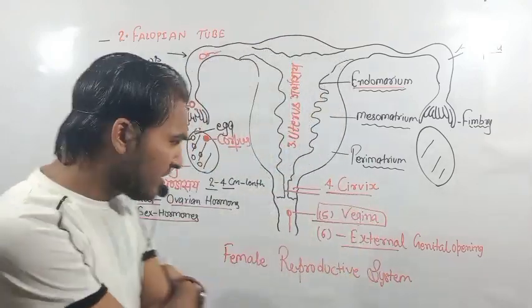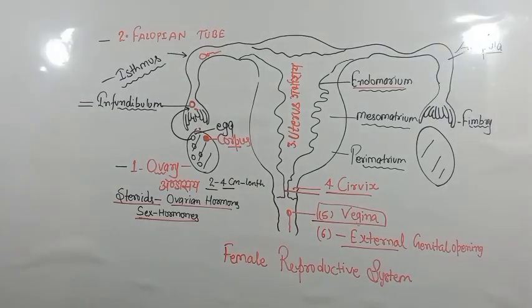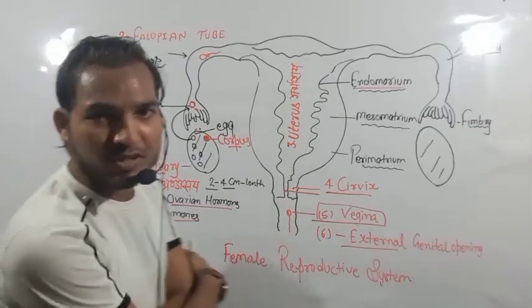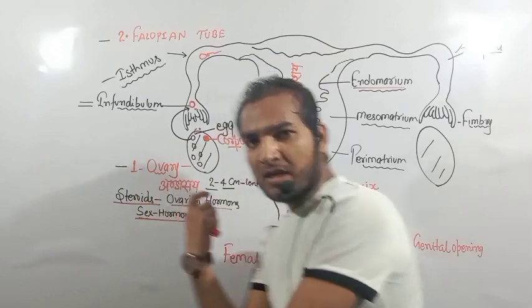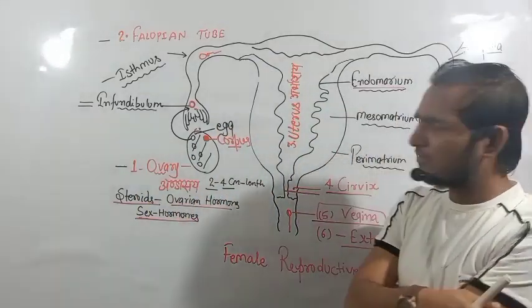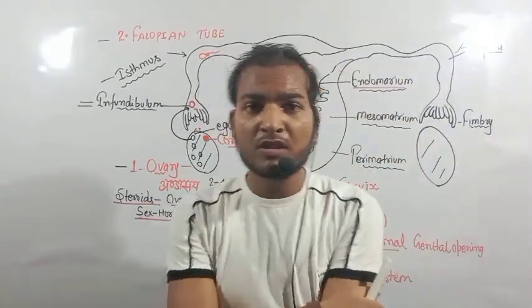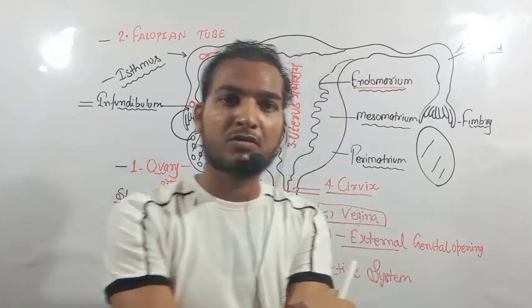The female reproductive system has mainly 5 portions. What are the 5 portions?